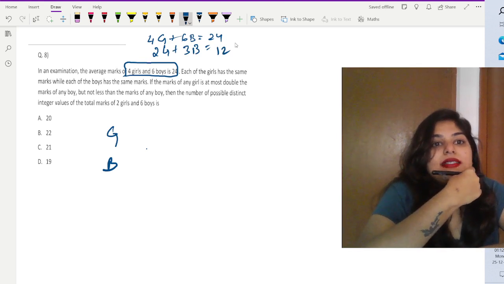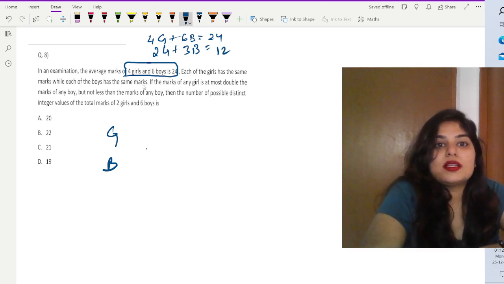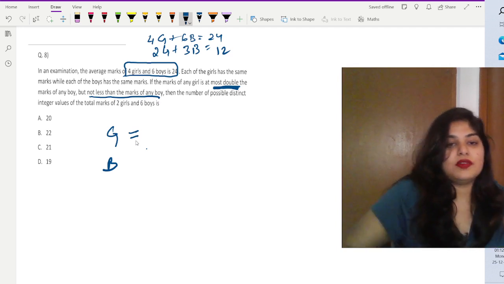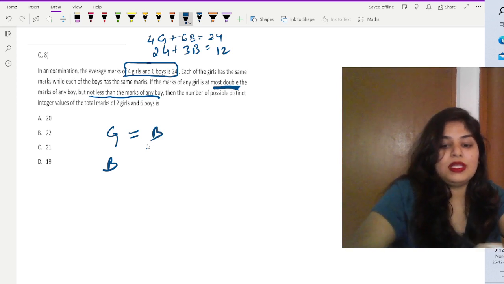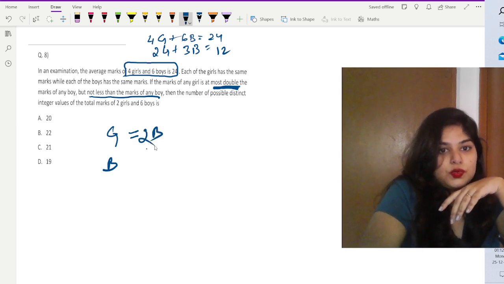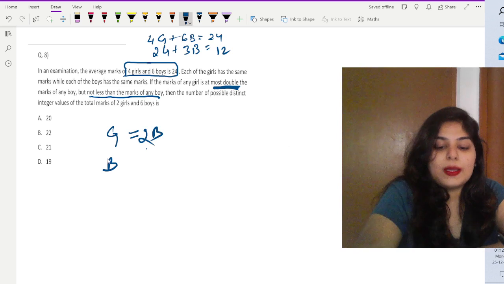Now, each of the girls has the same marks while each of the boys has the same marks. The marks of any girl is at most double, so the maximum marks is 2 times what the boy has got, but she has never got any marks less than a boy's marks. So the minimum marks of a girl is equal to the boy's. That means G is equal to B at the minimum. The maximum is 2B and the minimum is B.